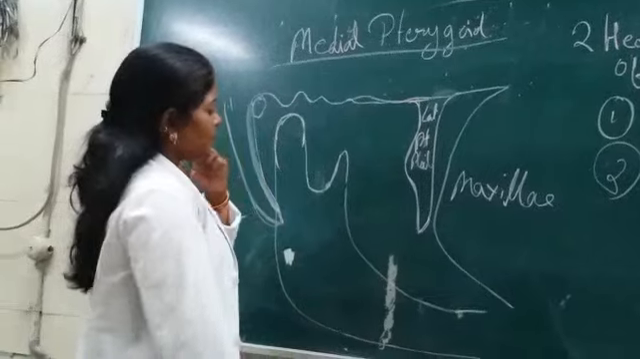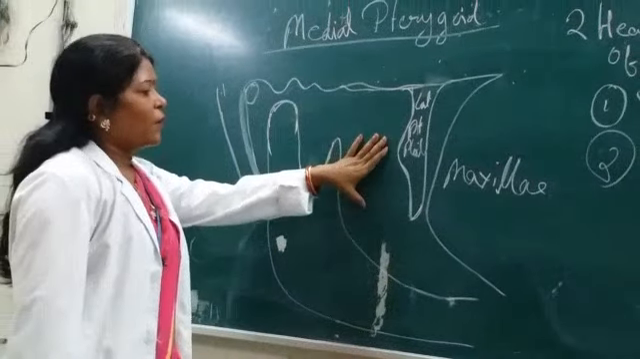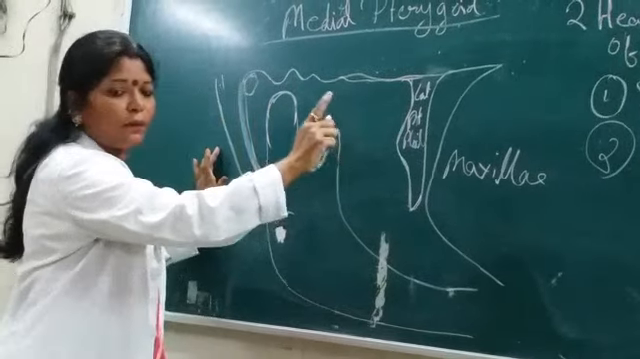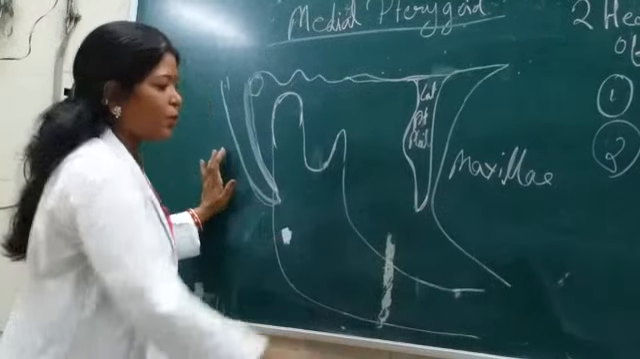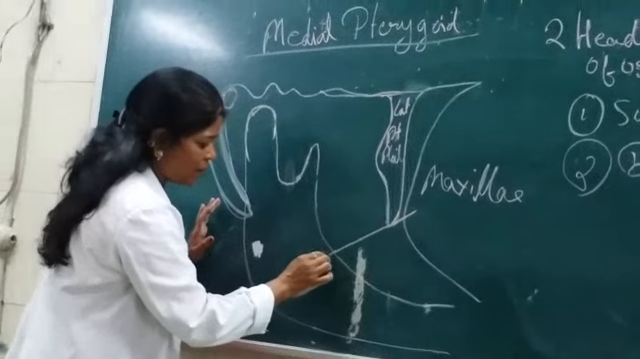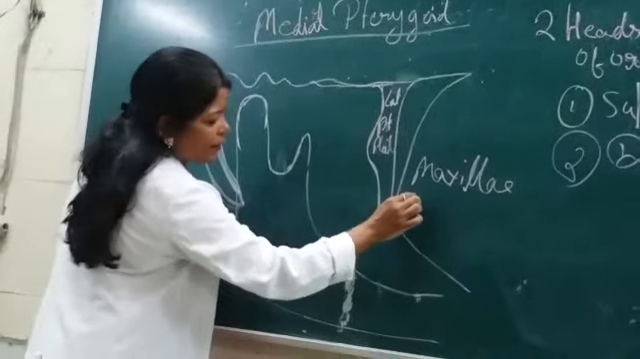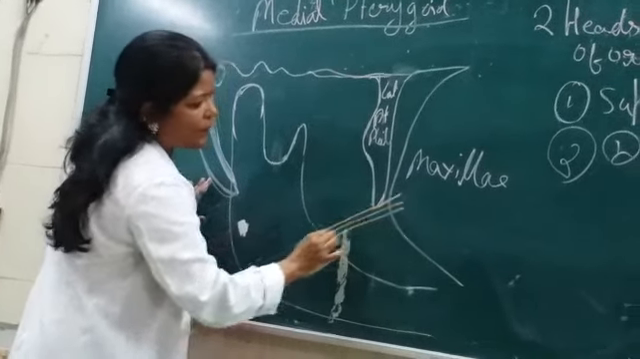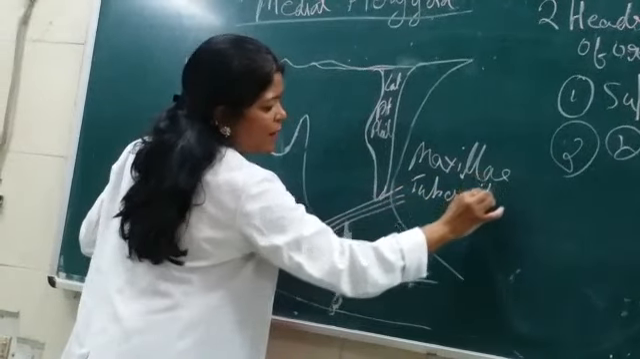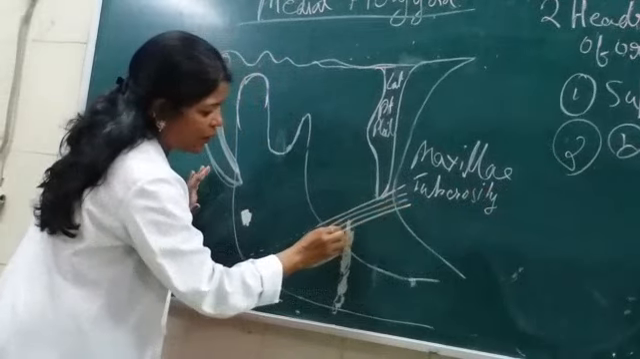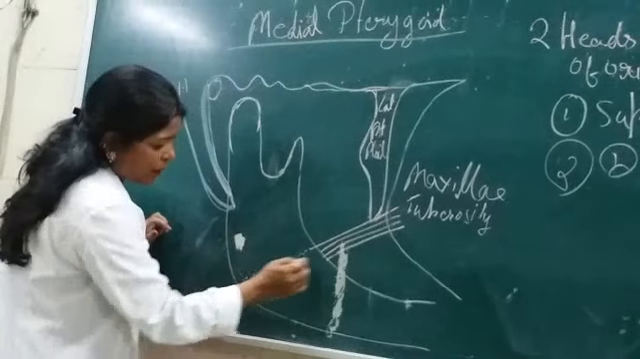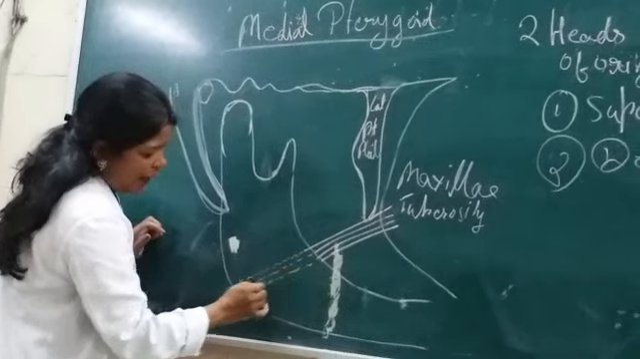Okay. So, look here. What is the role of the deep head and the superficial head? The superficial head of this medial pterygoid muscle originates from the maxillary tuberosity. The direction of the fibers is backwards. It is originating from the maxilla, from the maxillary tuberosity here. The direction of the fibers is downwards and backwards. And where is it inserted?